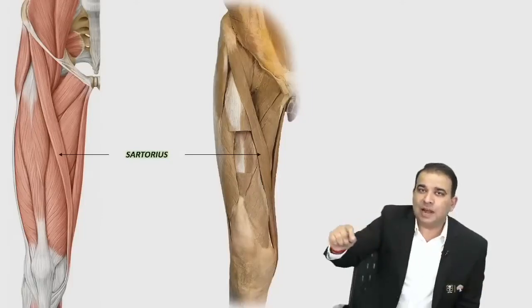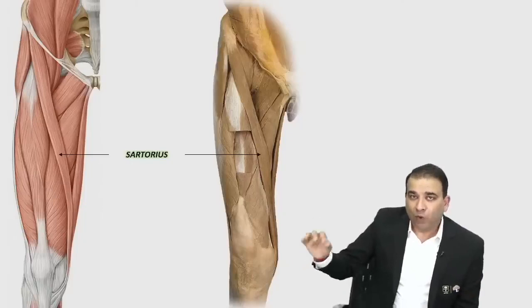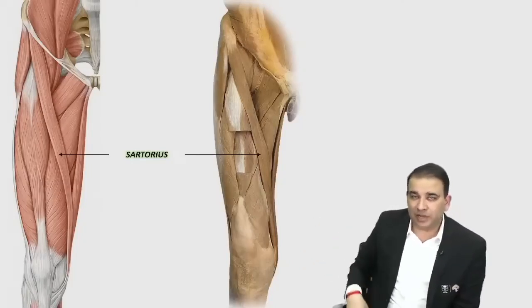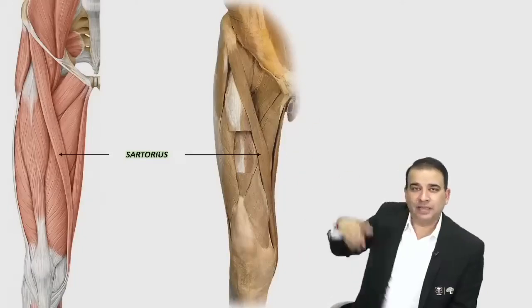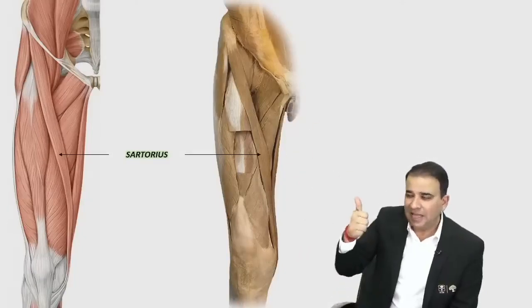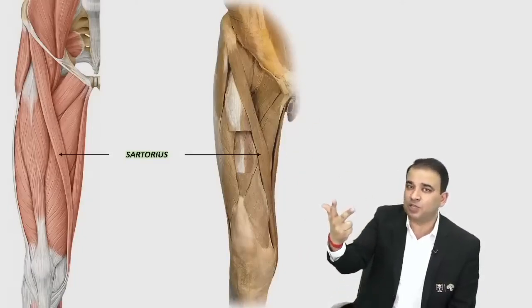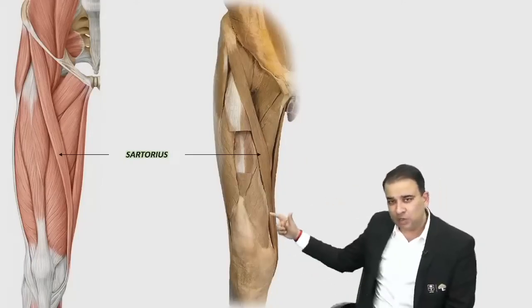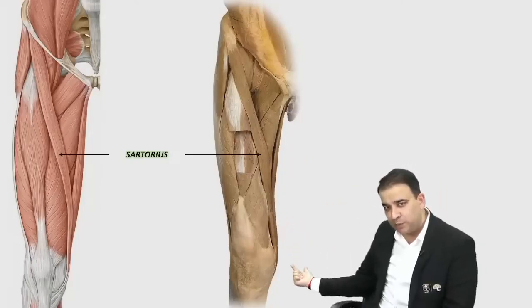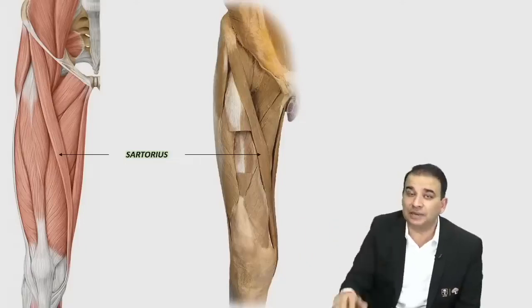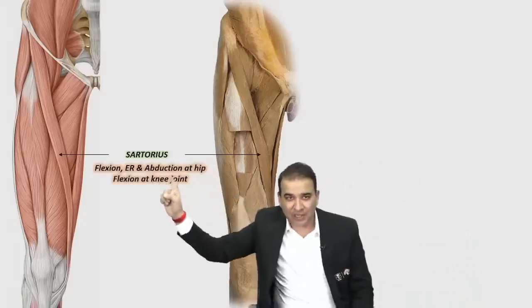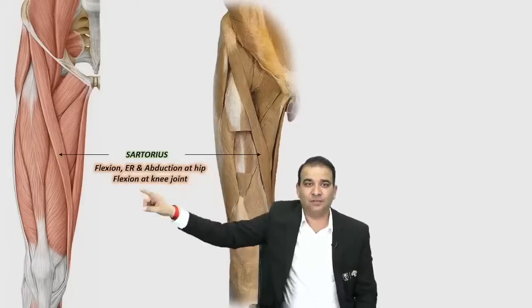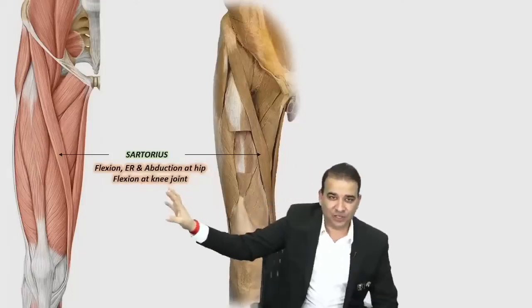जो iliotibial band के contracture में हुआ था, whatever function of the hip joint and knee joint can be remembered from that. Like Faber, sartorius is also doing the Faber at the hip joint. It is also causing the flexion, abduction, and external rotation at the hip. And knee joint, it is crossing the knee joint from the posterior side, so it is causing the flexion at the knee joint also, guys. So sartorius is causing flexion, abduction, and external rotation at the hip joint, and flexion at the knee joint here.